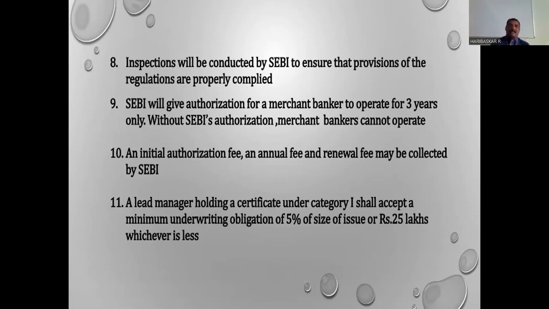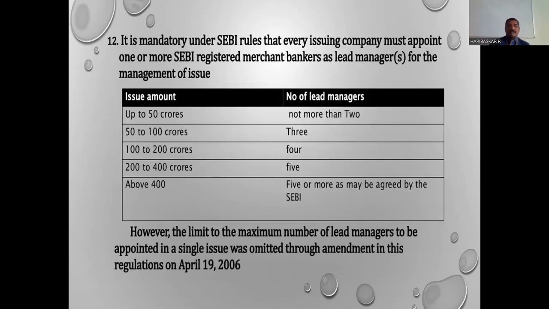An initial authorization fee has to be paid, and a renewal fee also has to be paid after 3 years, and it is monitored and regulated by SEBI. A lead manager must be appointed by the merchant bankers, and the certificate has to be properly maintained by the merchant bankers. So these are the different regulations given by SEBI to the merchant bankers, and these are the